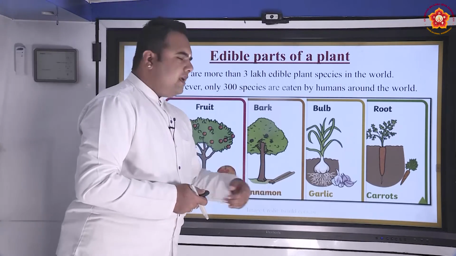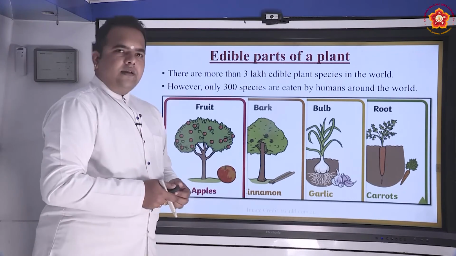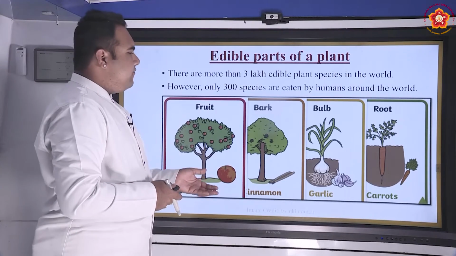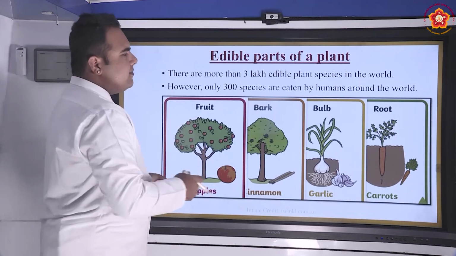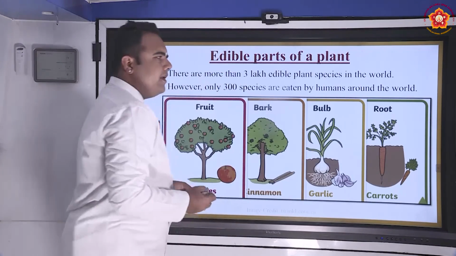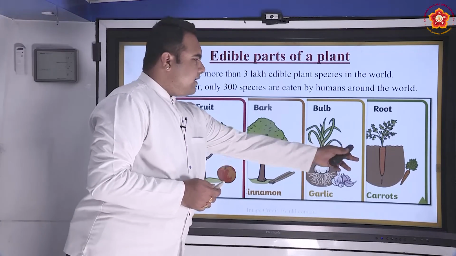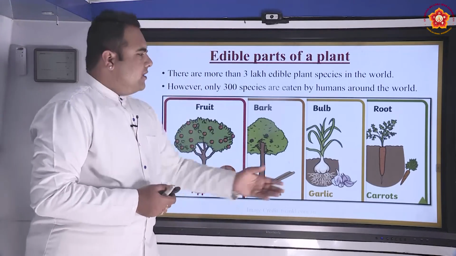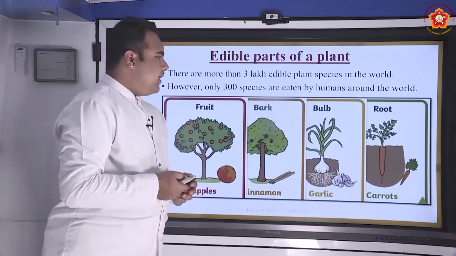Garlic is mainly used to detoxify the body, and it has the additional benefit of helping humans reduce their weight. Similarly, the roots of the carrot plant can be taken as edible parts of the plant. The roots of the carrot plant can be consumed, and they are a rich source of vitamin A.